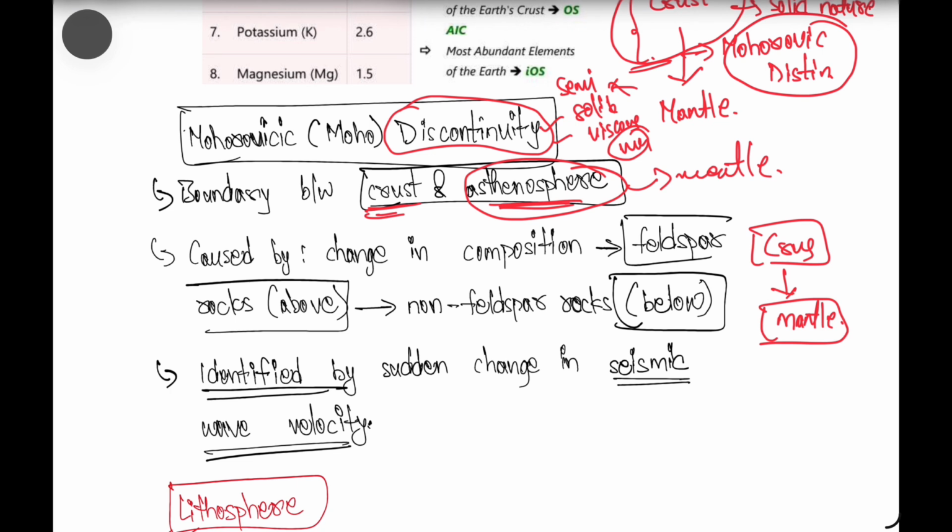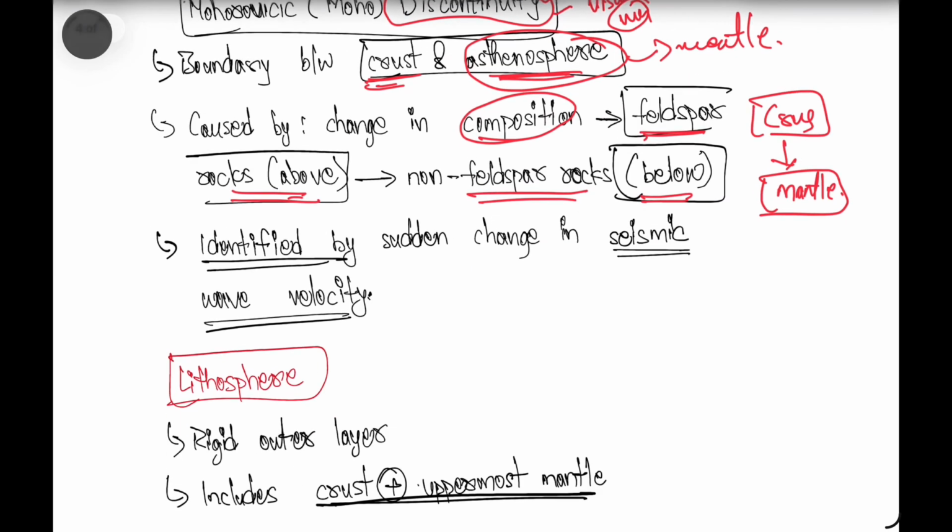The change is caused by composition, between the feldspar rocks present in the crust and the non-feldspar rocks present below in the mantle region. And we can see these changes immediately. We can identify the sudden change in the properties based on the seismic wave velocity.